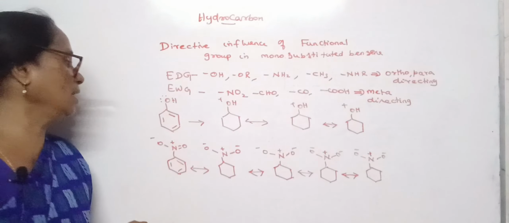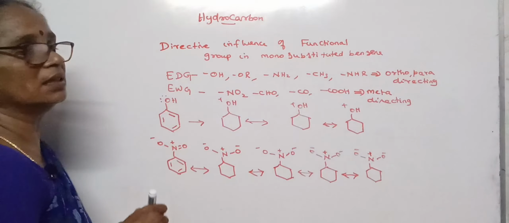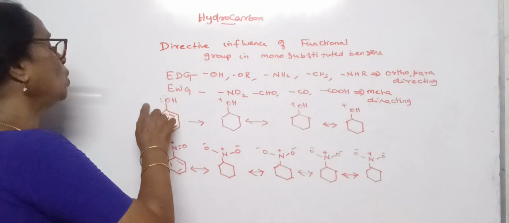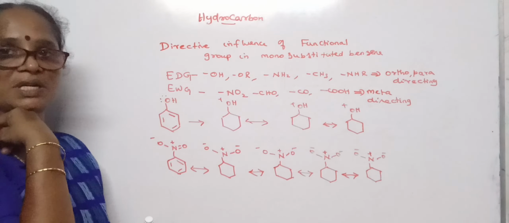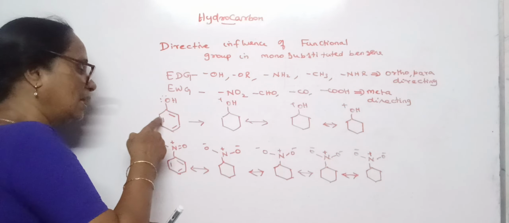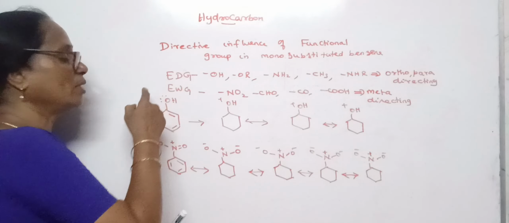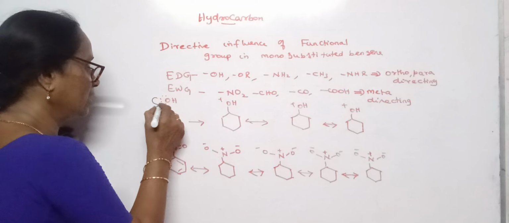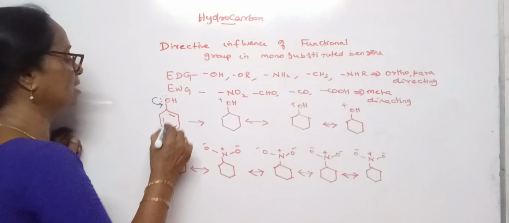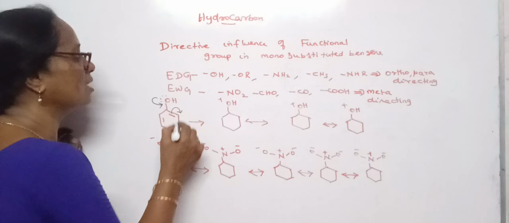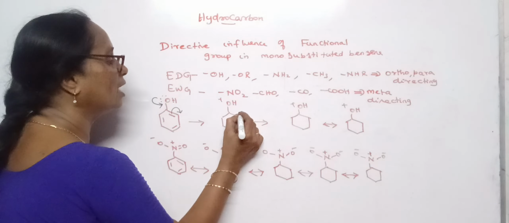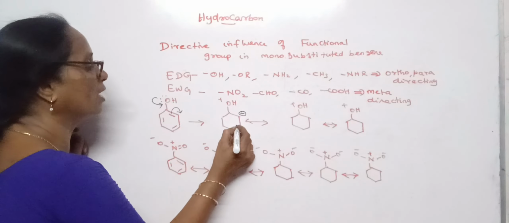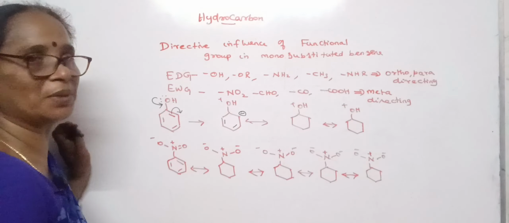Let us take phenol. Phenol has the oxygen atom with 2 lone pairs of electrons present. But the ring is more electronegative than oxygen and hence the ring withdraws electrons towards itself, and hence this electron comes out of it. So we have a negative charge over here and 2 more bonds are present.